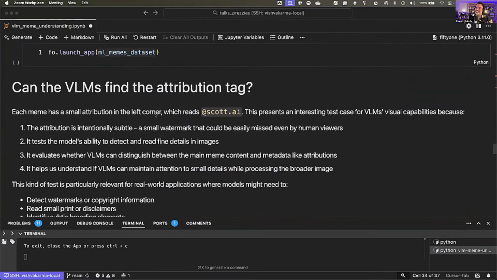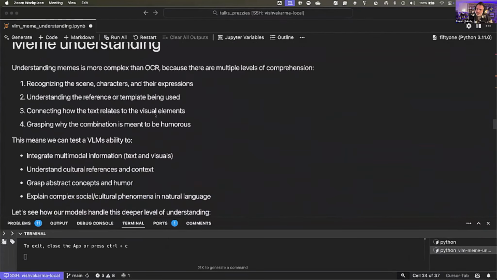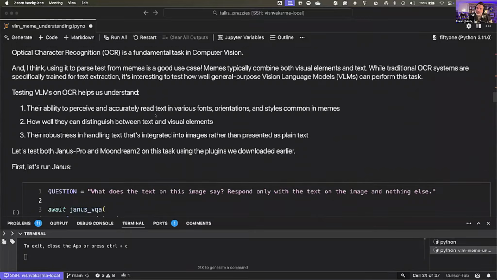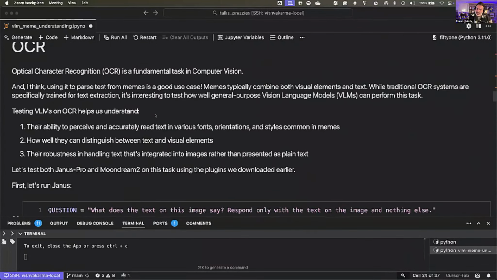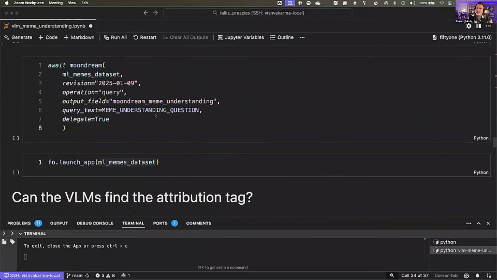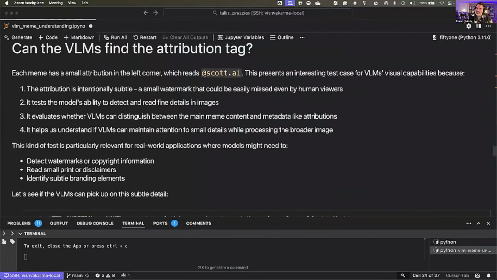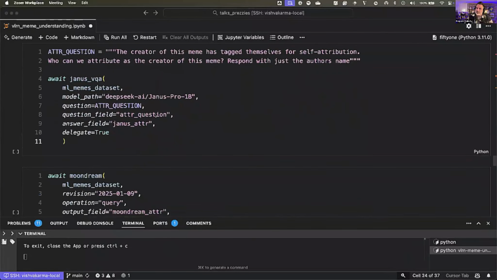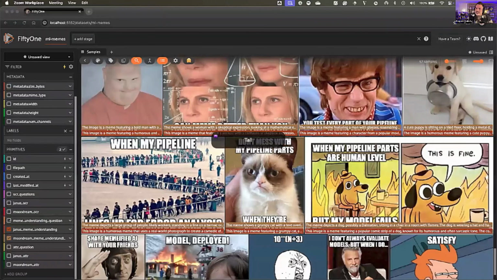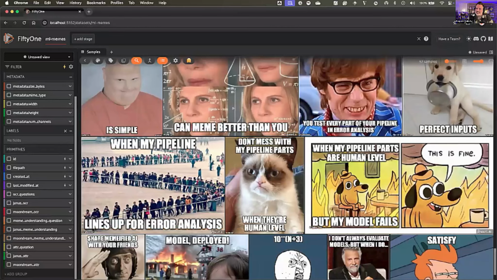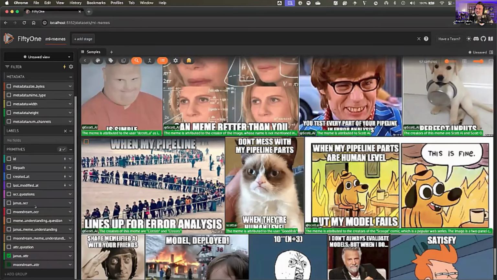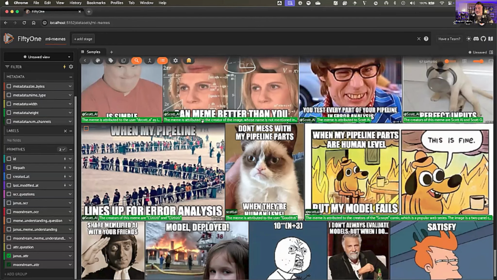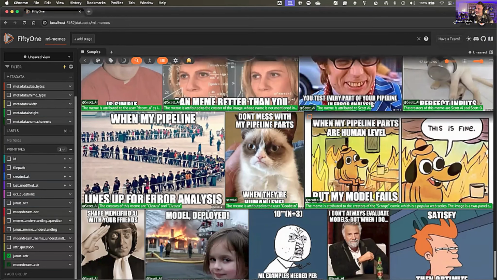The next task, there's a couple tasks. One was the meme understanding, one that I quickly skipped over. Well, there's the OCR, the meme understanding. Actually, we did both of those. Here is the attribution tag. So let's go ahead and now look at the responses for the attribution tags. So we'll look at the Janus attribution and the Moondream attribution, Janus in light green, Moondream in dark green. And it just looks like Moondream crushes it with respect to that.